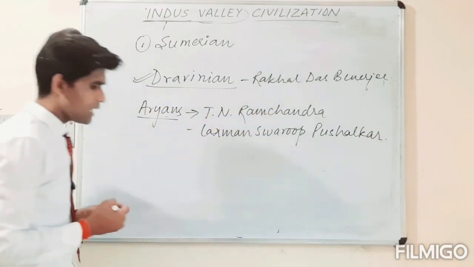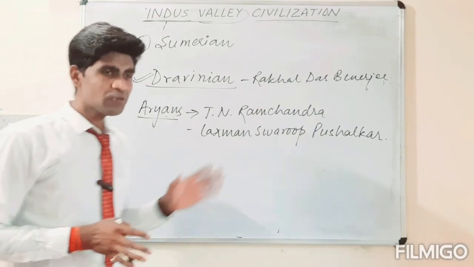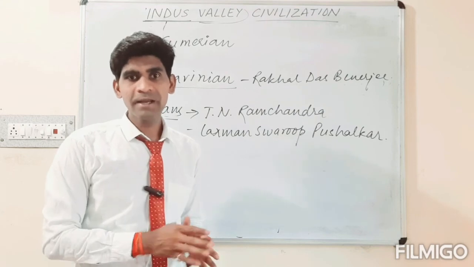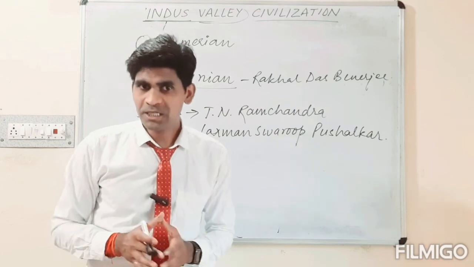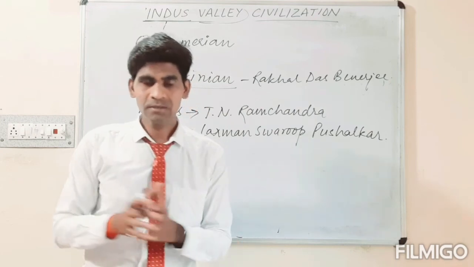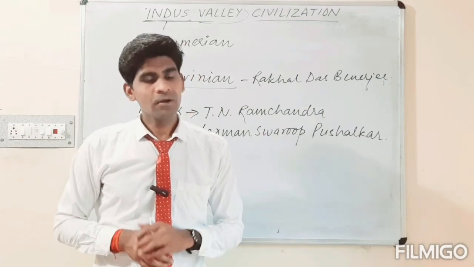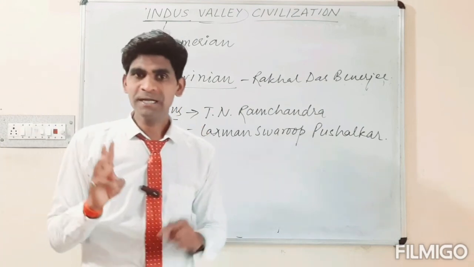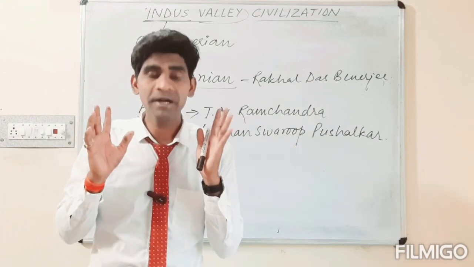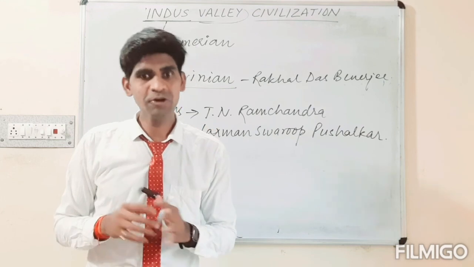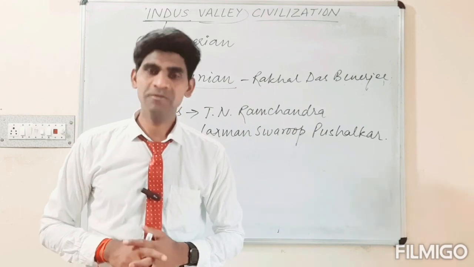Okay, so these are some basic knowledge or the introduction of the Indus Valley civilization. This will be the very first part of that chapter, and we will get to know some more about this civilization, including its features, the town planning, the other monuments, and the archaeological sites we are getting. So basically I will divide this chapter into three parts. First is the introduction of that chapter. The second would be the remains and the sites; there are about 250 sites, and we will discuss them. And the third class will depend on the various features of this civilization.